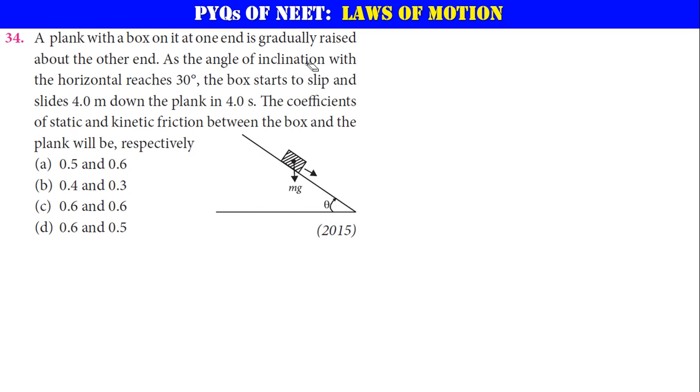Now as the angle of inclination with the horizontal reaches 30 degrees, let us say theta is equal to 30 degrees, the box starts to slip and slides 4 meters down the plank in 4 seconds. So t is equal to 4 seconds. The coefficients of static and kinetic friction between the box and the plank will be, respectively.